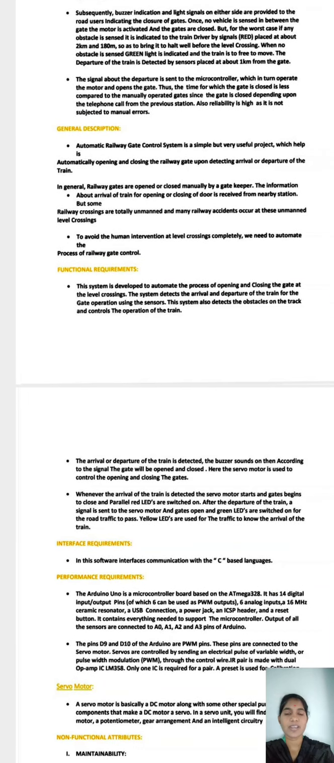General description. The automatic railway gate control system is a simple but very useful project which helps automatically open and close the railway gate, detecting the arrival or departure of the train. In general, railway gates are opened or closed manually by a gatekeeper. The information about train arrival or departure for closing the gate is received from the nearby station. But some railway crossings are totally unmanned, and many railway accidents occur at these level crossings. To avoid human intervention at the level crossings completely, we need to automate the process of railway gate control.